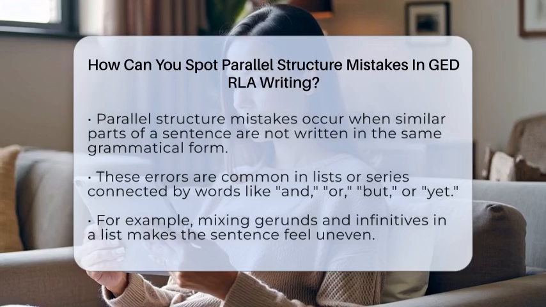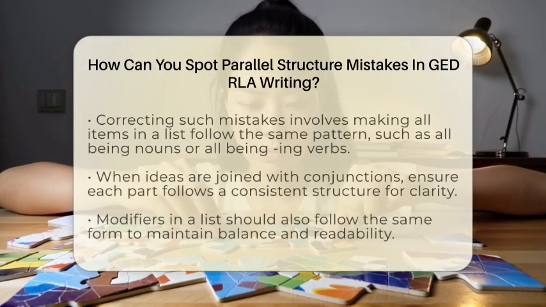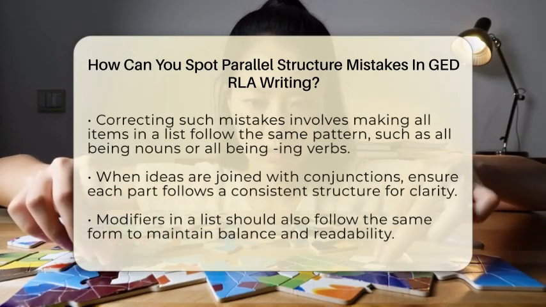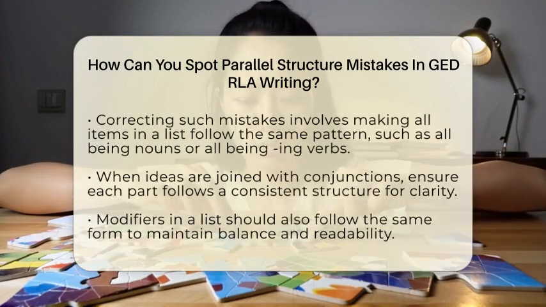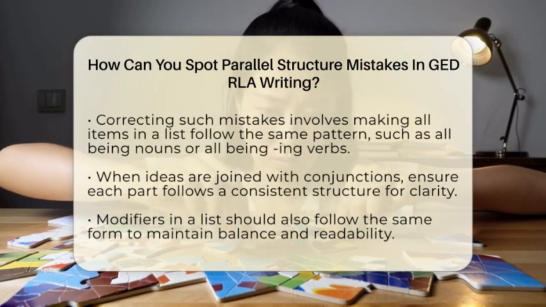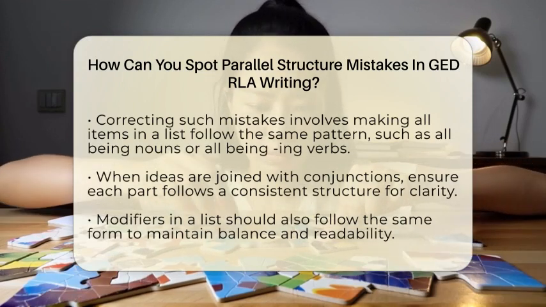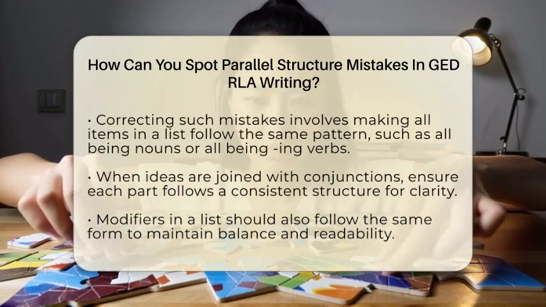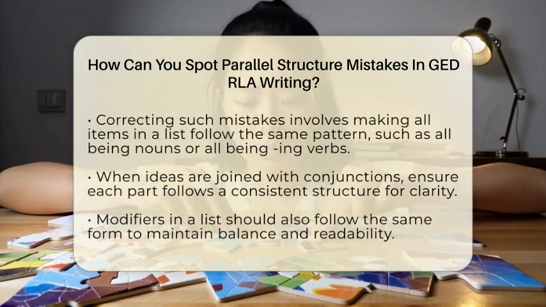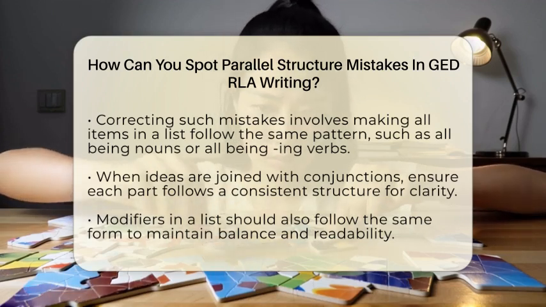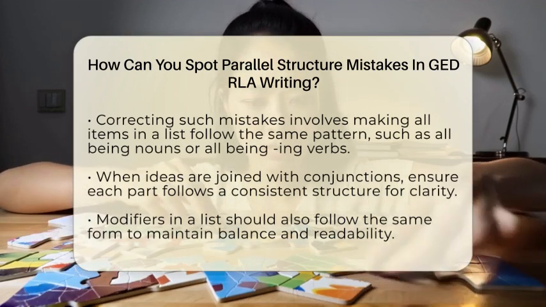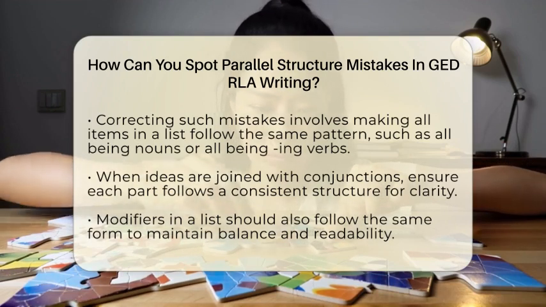For example, if you write "she likes cooking, cleaning, and to decorate," it feels uneven. The first two are gerunds, but the last one is an infinitive. To fix it, change it to "she likes cooking, cleaning, and decorating." When you see a list or series connected by words like "and," "or," "but," or "yet," check if each item matches in form. If not, rewrite so they do.